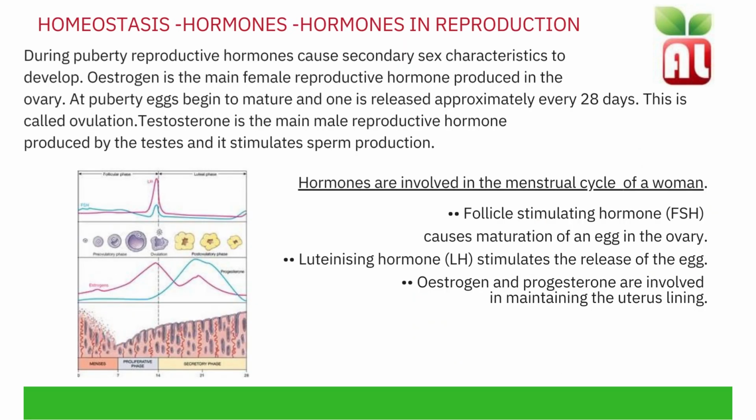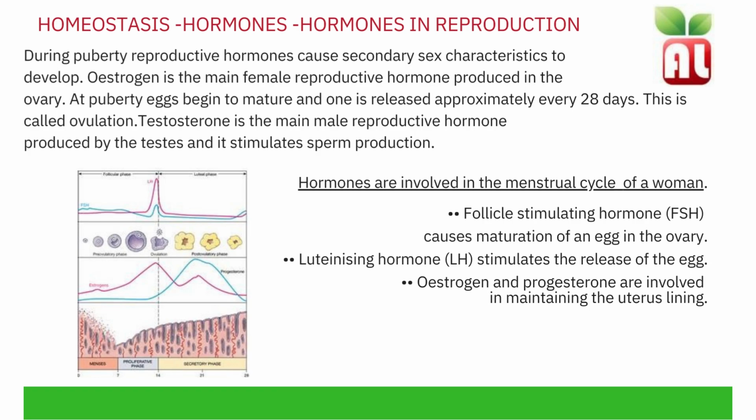Hormones in reproduction. During puberty, reproductive hormones cause secondary sex characteristics to develop, for example, the development of breasts. Estrogen is the main female reproductive hormone produced in the ovary. At puberty, eggs begin to mature and one is released approximately every 28 days. This is called ovulation. Testosterone is the main male reproductive hormone produced by the testes and it stimulates sperm production.